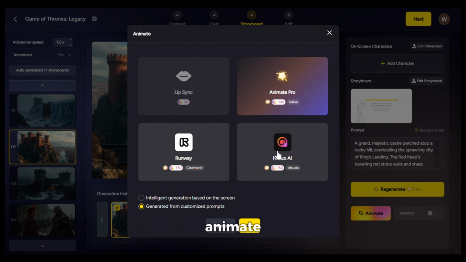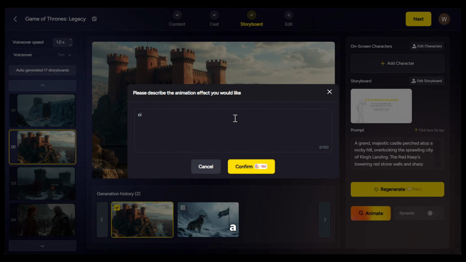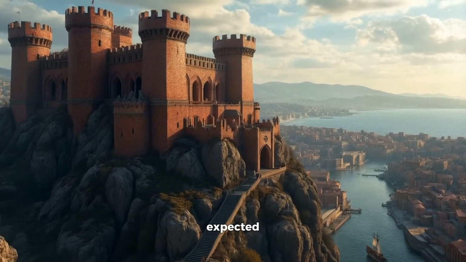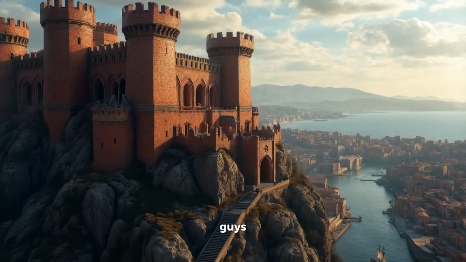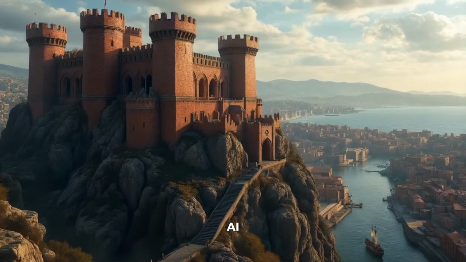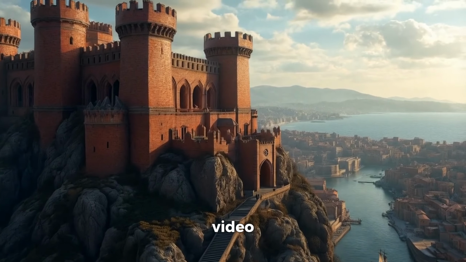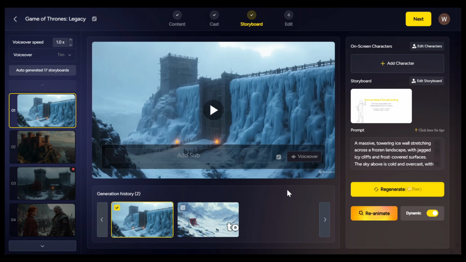So I will click on animate, then select Minimax and give it a simple prompt once again, then click on confirm. And here is the output. As expected, the result looks awesome. I am telling you guys, Minimax is one of the best AI video generators. Now, all you need to do is turn each scene into a video. Once you are done with that, it's time to export the video.